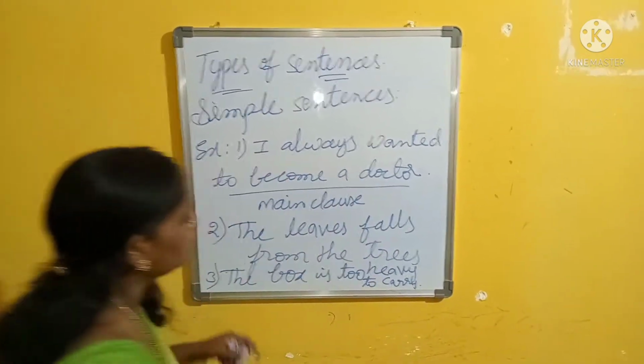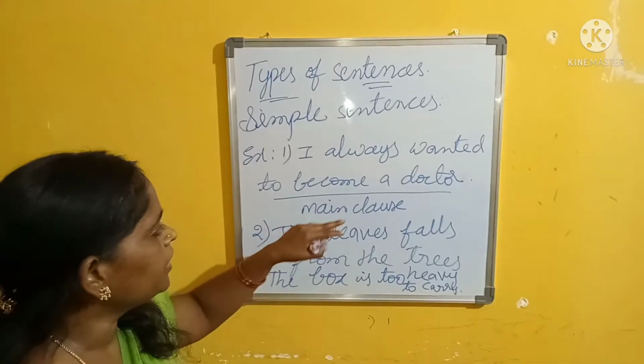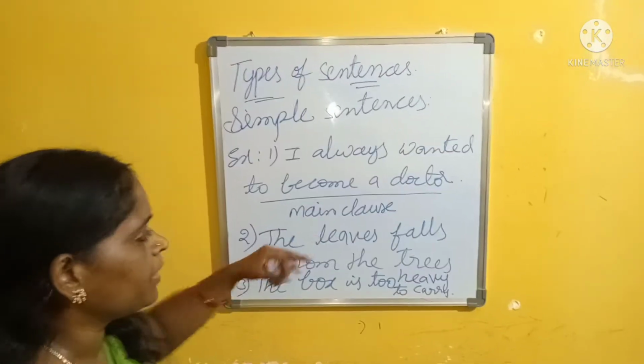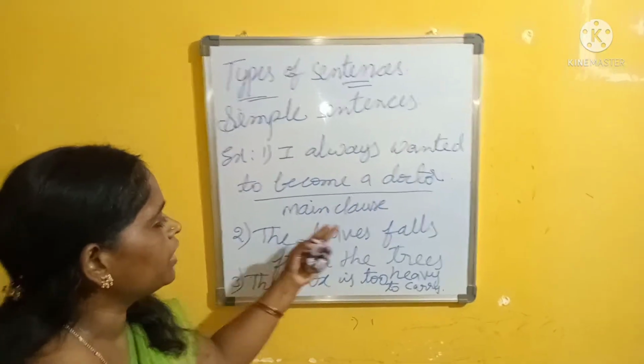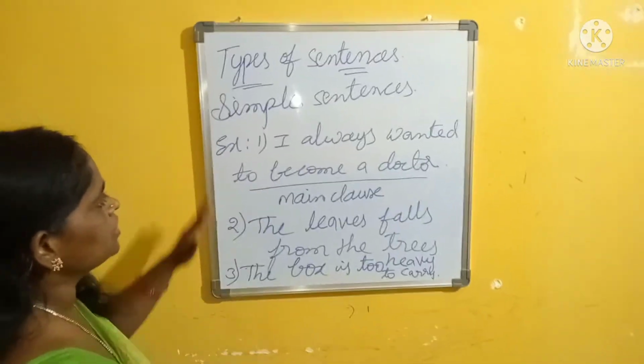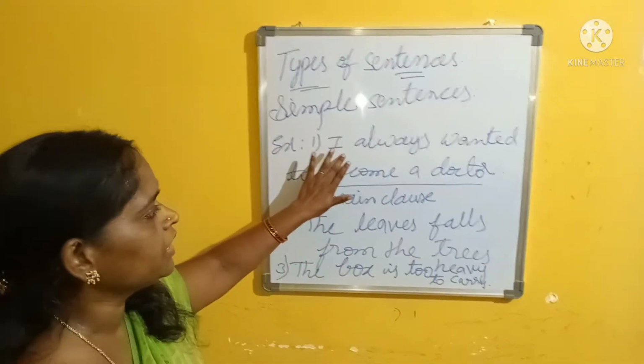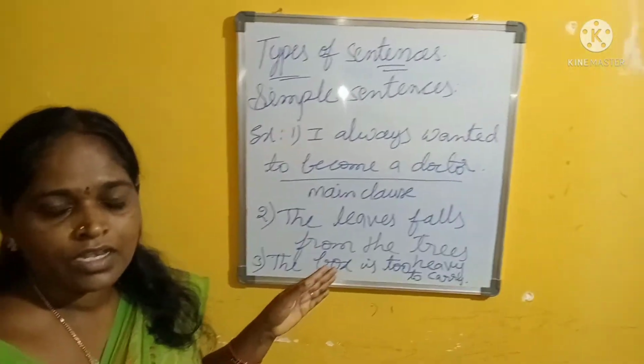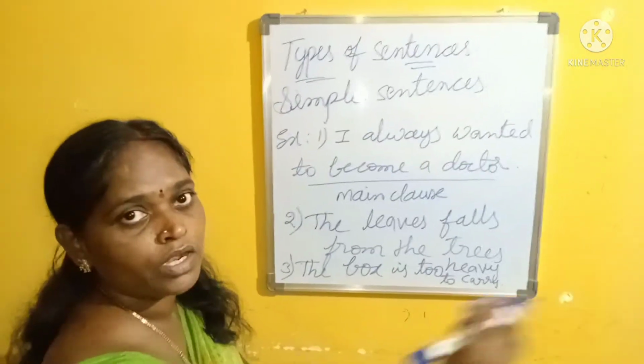There is no connectivity to this class. It is not depending on any other class. So this is an independent class, main class or principal class. This is known as a simple sentence. Simple sentences must have one independent class and there is no connectivity to another class.